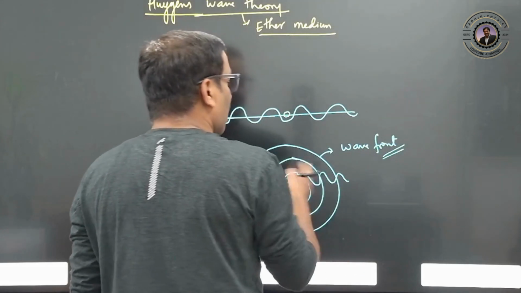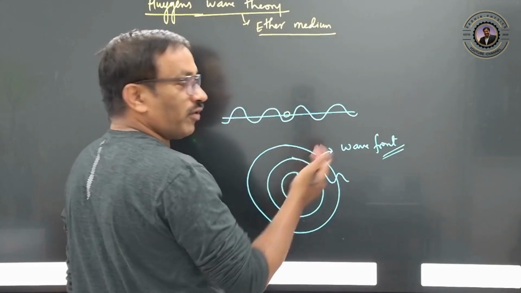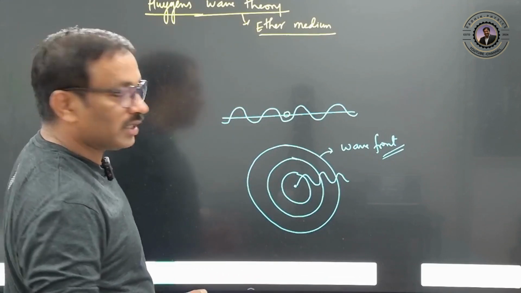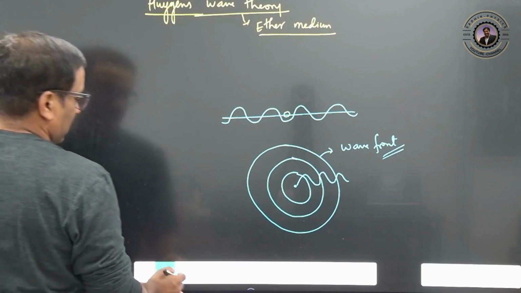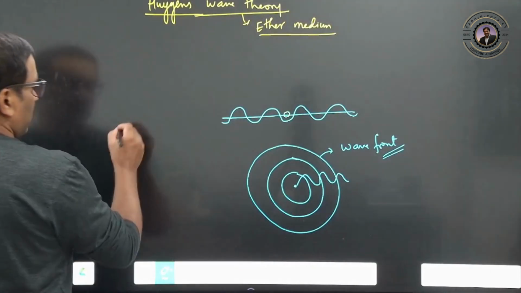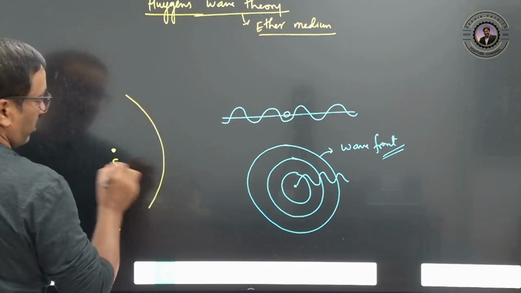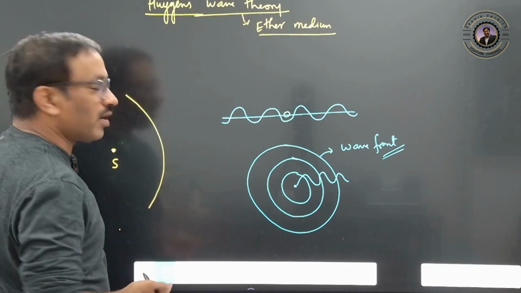In water there is a wavefront like this, but in that ether medium, how is the wavefront created? He explained that suppose there is one point source, and this is one wavefront. How is the next wavefront created?